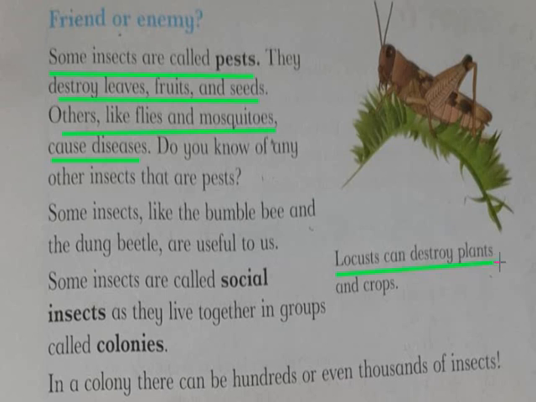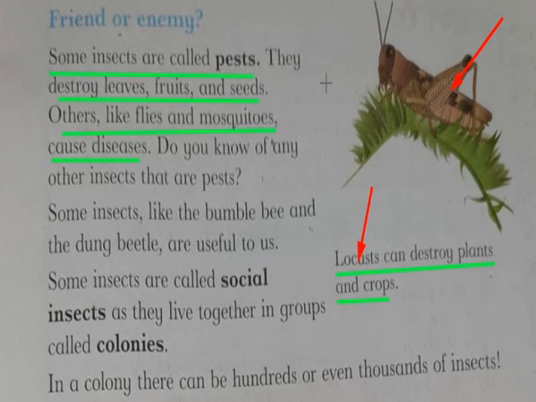Locusts, see, locusts can destroy plants and crops. So locust is a pest. This is a locust and it is a pest. Okay? Pests are those insects which are harmful to us, which are enemies. And locust is a pest. Why? Because it destroys the plants and crops.